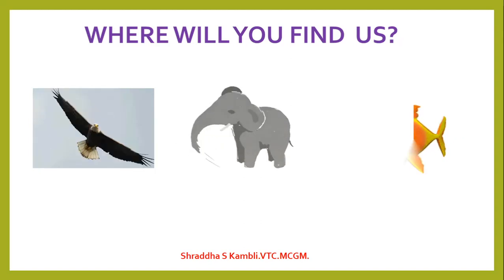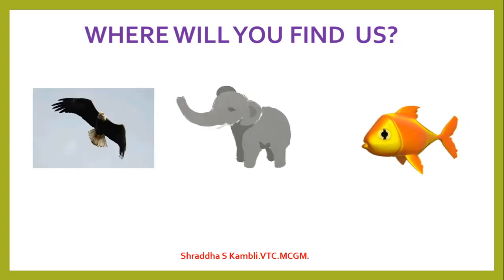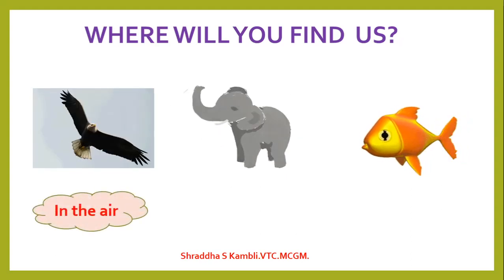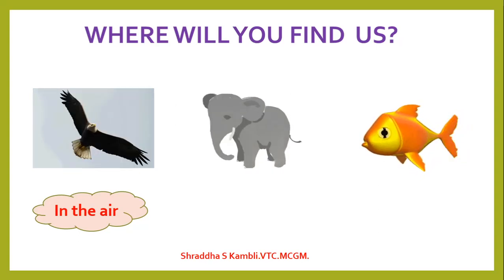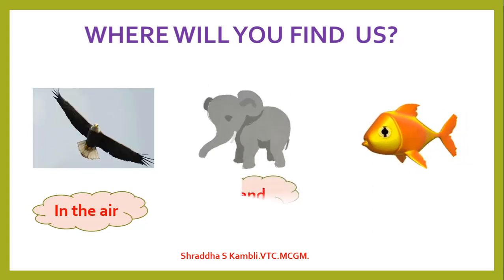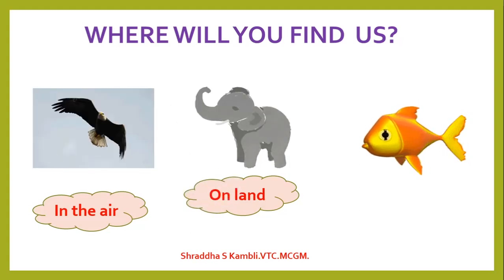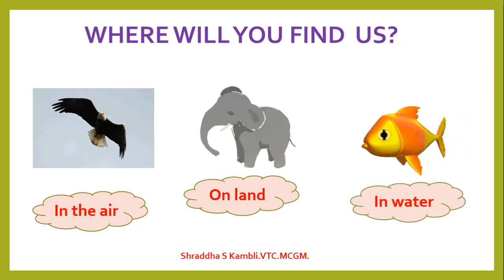What about this now? Have you seen this animal? It is a fish. And what does the fish do? The fishes, they swim. Alright. So where does the eagle fly? It flies in the air. So you can find an eagle flying in the air. Where will you find an elephant? You will find an elephant walking on the land. And what about the fish? Where will you see the fish swimming? You will see the fish swimming in water.